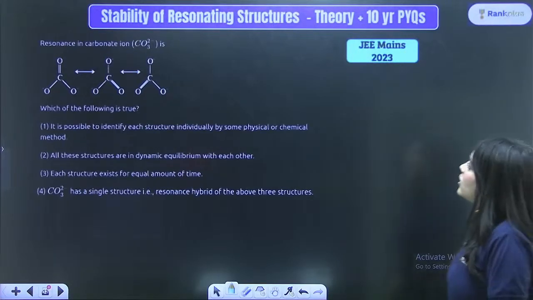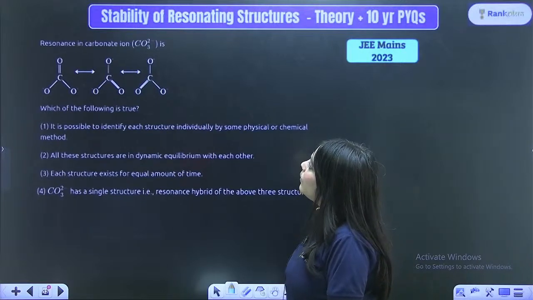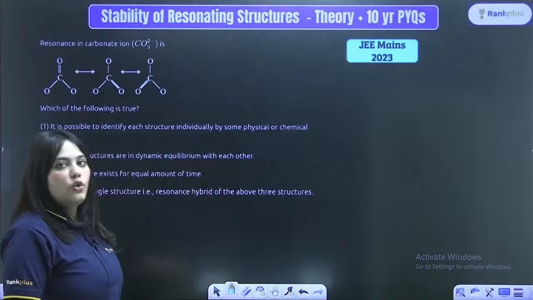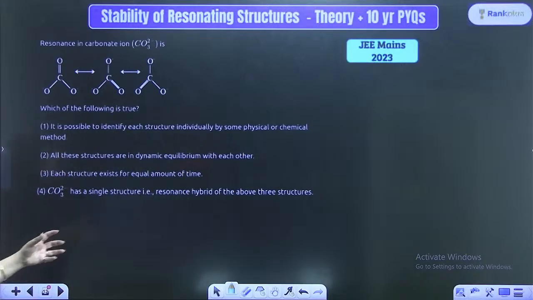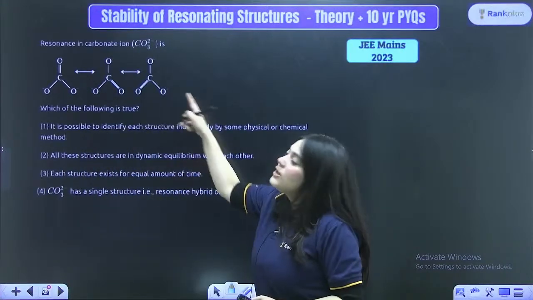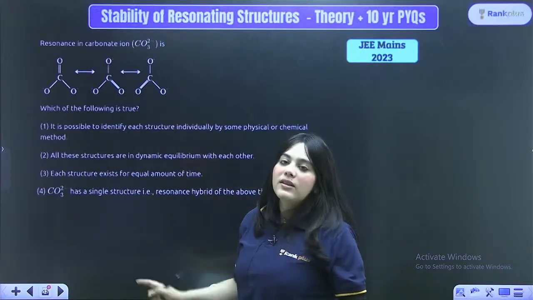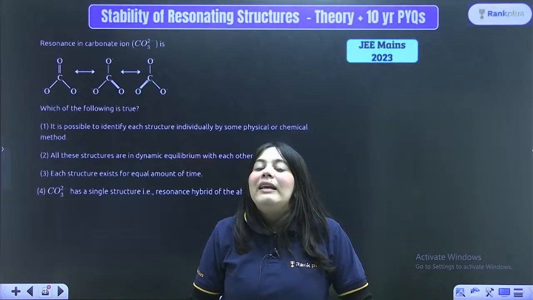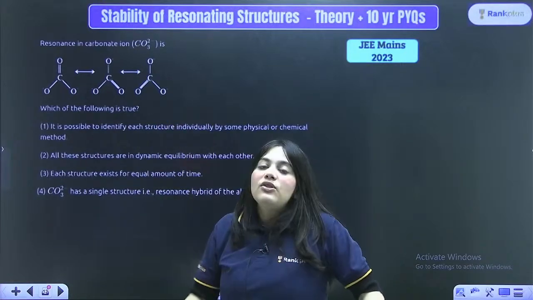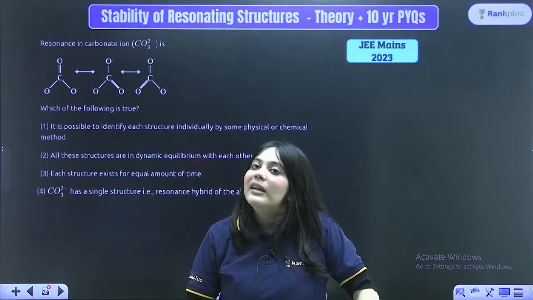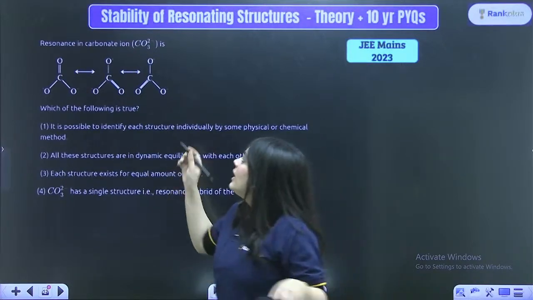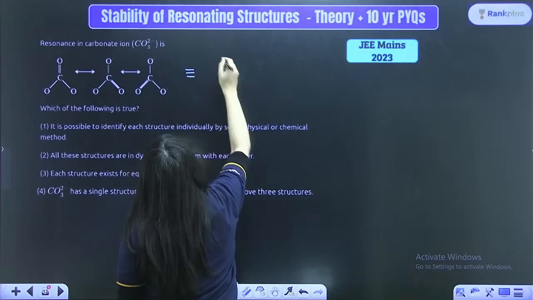Next question from your JEE Mains 2023, resonance of carbonate ion is. So these are all the resonating structures possible for the CO3 2- ion, right? Which of the following is correct? So you must know a few things about the resonating structure. Whenever I draw the resonating structures, which of these structures is actually found in real life? That could be a question. So remember one thing, all of these resonating structures are imaginary or hypothetical. None of these structures actually exist. What actually exists is just a resonance hybrid of all the resonating structures.